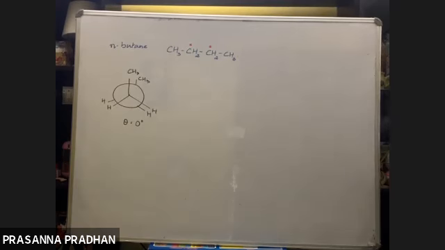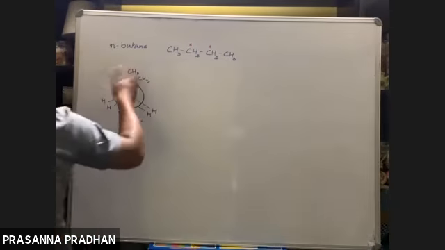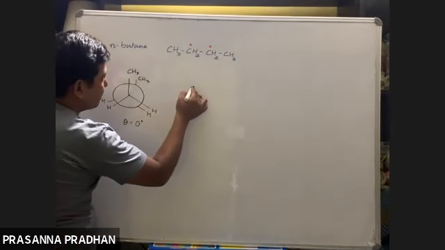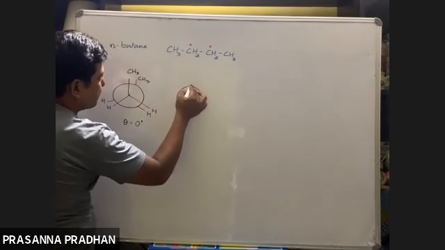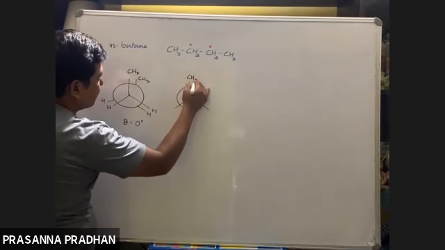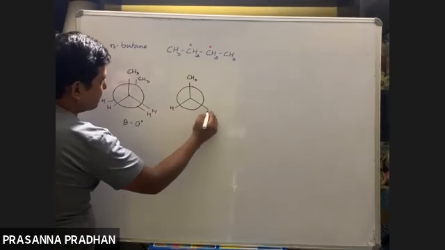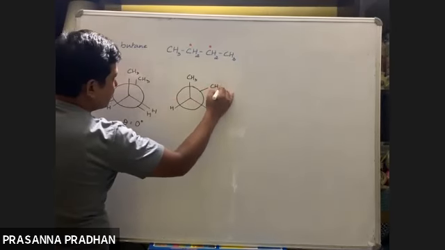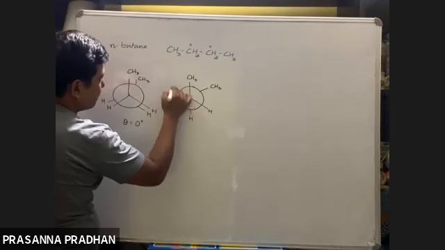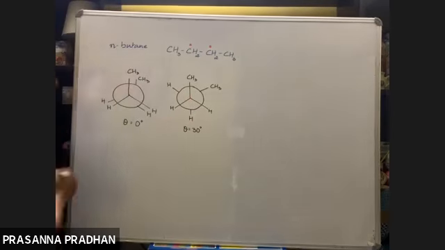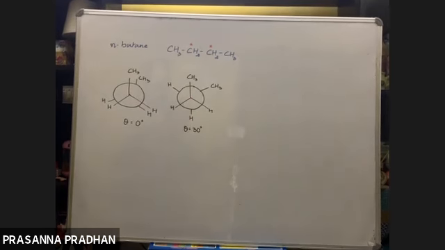You keep one fixed, and rotate the other by 30 degrees. So I am keeping this fixed. Now I am rotating this by 30 degrees, meaning where will this methyl come here? What is the dihedral angle? 30 degrees. Got it? The dihedral angle here is 30 degrees.